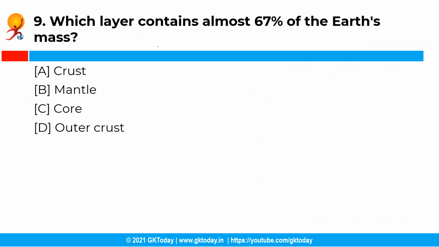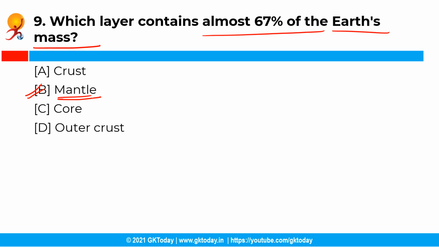Now the next question is, which layer contains almost 67% of the Earth's mass? Now you have the following options and the correct answer is option B, that is mantle. So the mantle lies from about 40 kilometers to 2900 kilometers below the surface and it contains 67% of the mass of the Earth.